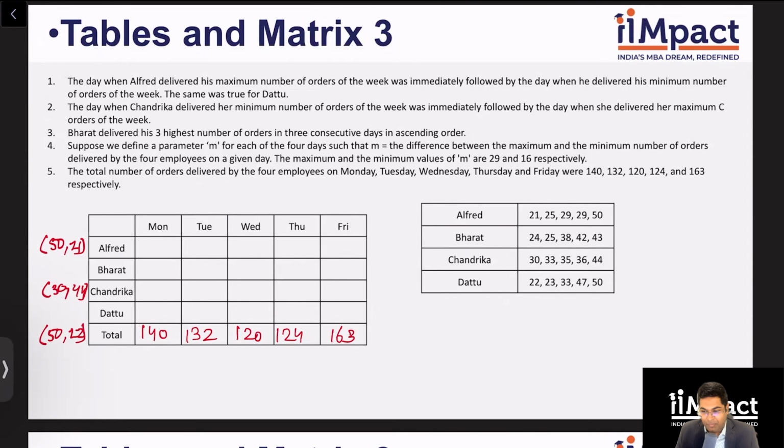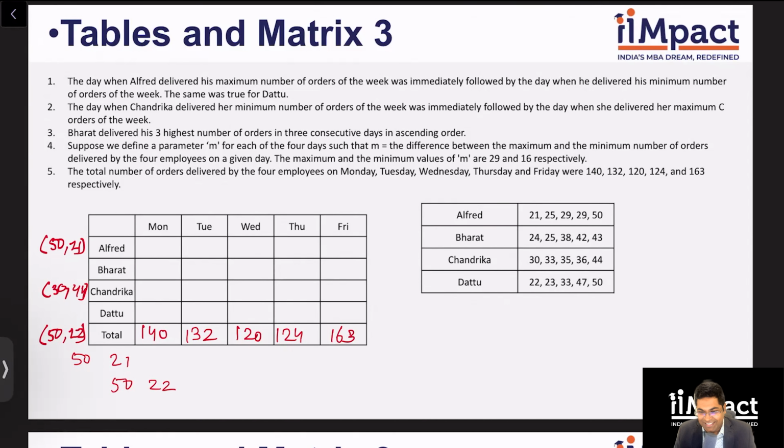It's the maximum of Dattu and the minimum of Alfred. So what I can say for sure is the day Alfred delivered 21, Dattu delivered 50. Right? So I know it will be something like Alfred delivering 50, then 21 on next day. Dattu will deliver 50 on that day and 22 on next day.